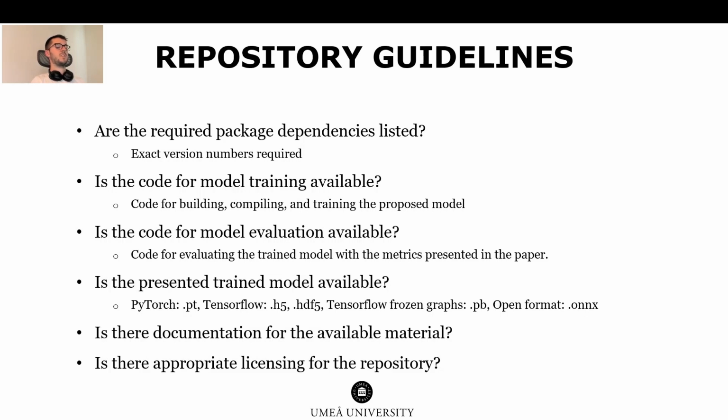The next part is the actual code. There should be a file specifically for training, in which the training data is loaded, the model is compiled, and the training is performed using well-defined hyperparameters. Most popular choices are a Python script or a Jupyter or Colab notebook. After training, another file should show how the model can be evaluated.